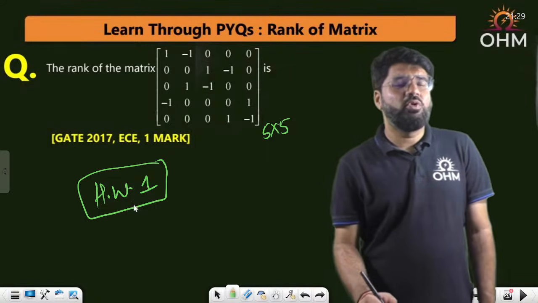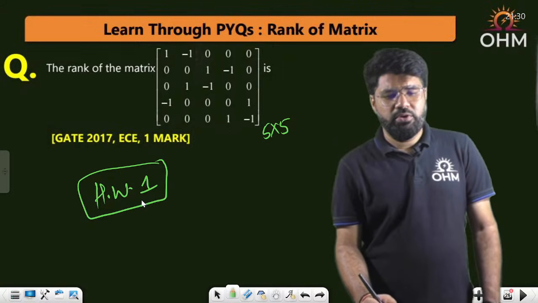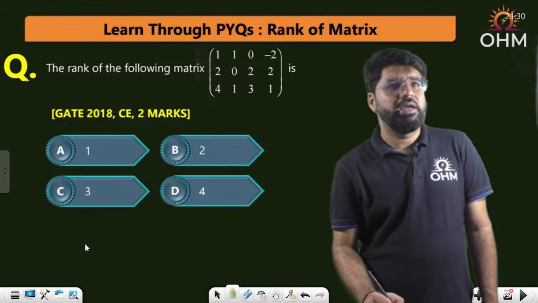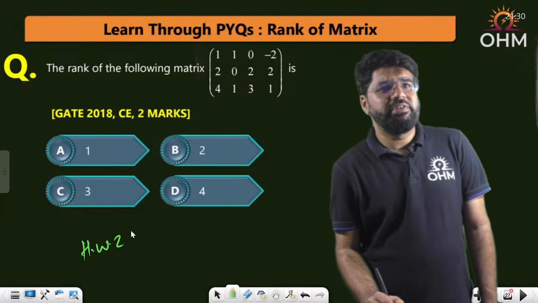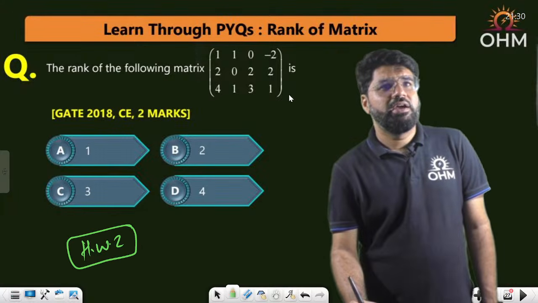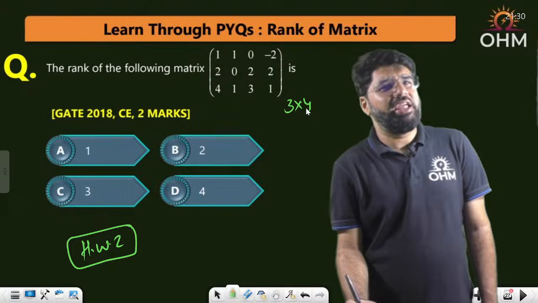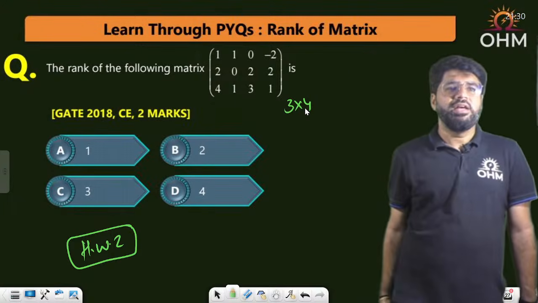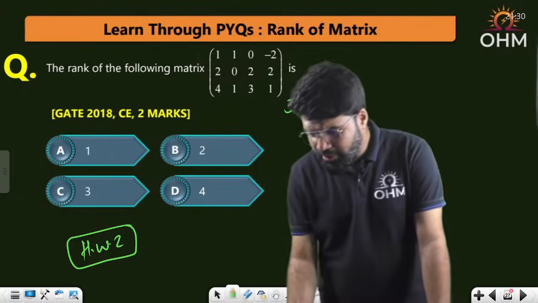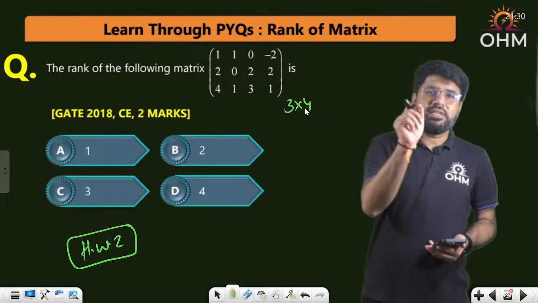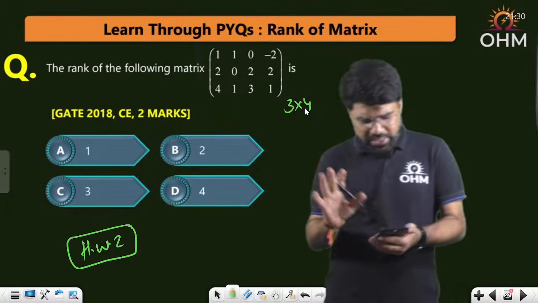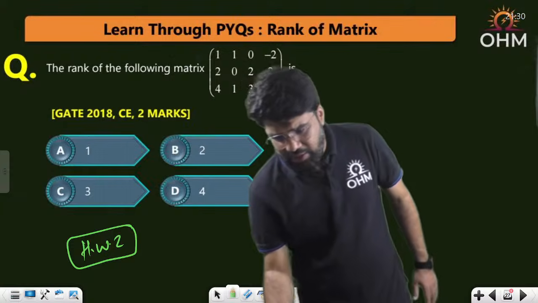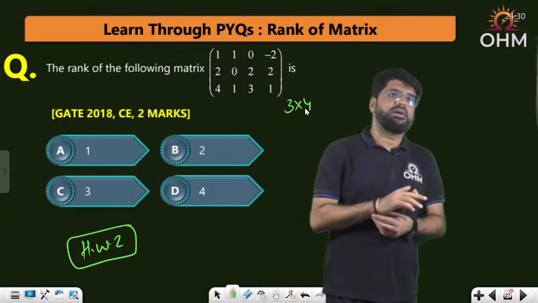And another, homework number 2. Giving you 2 homeworks for the day. GATE 2018 civil, 2 mark question, based on again a 3 cross 4, like we have already solved a 3 cross 4 question today. This is your homework number 2. I request you to solve this and place your answer in the comment box of the video. Take your time, place it in the comment box later on, and I will reply whether answers are correct or not.